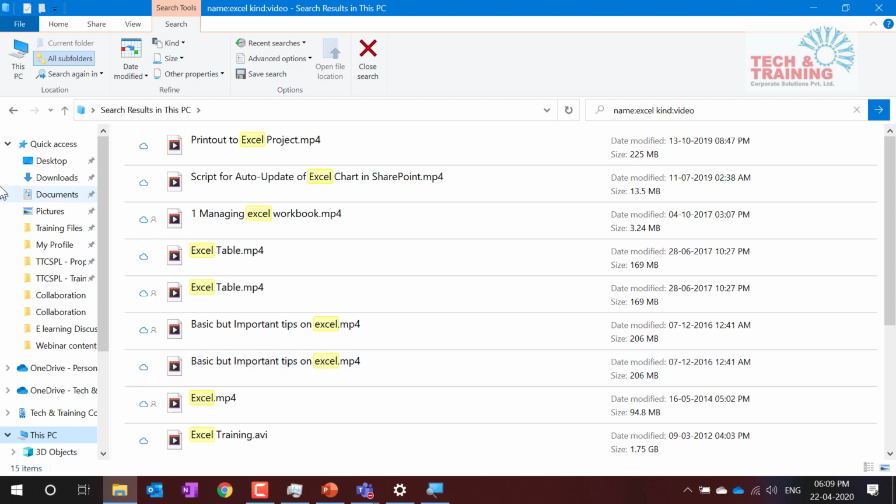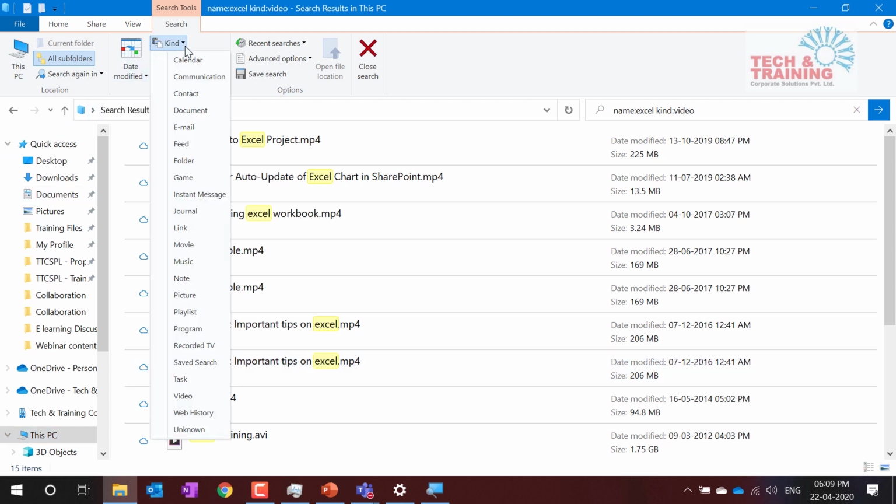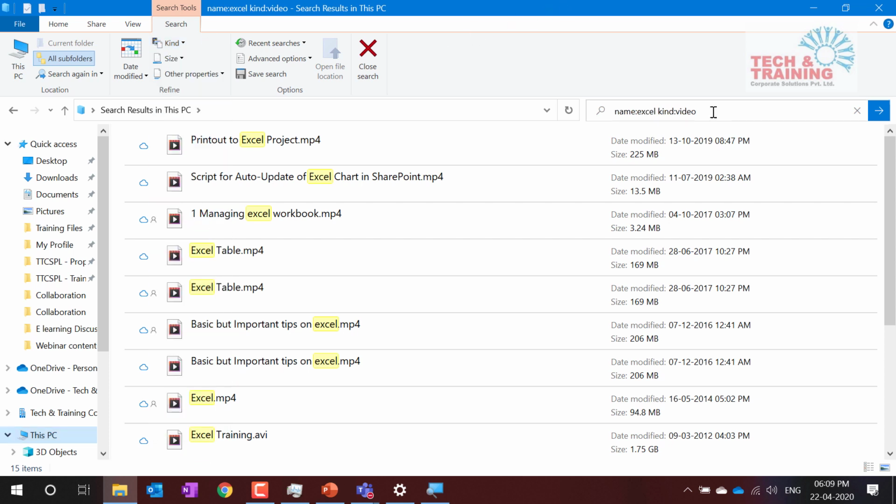If you want to get more categories of kind, you will get these. This is the entire list of kind. So if you want movies, music, note, picture, everything is available here. You can try with different categories and locate the kind of file that you're looking for.